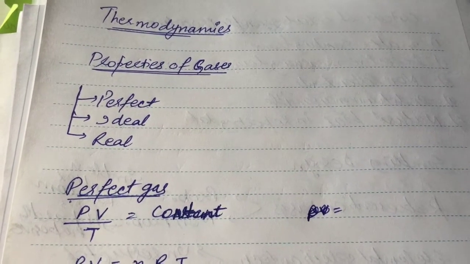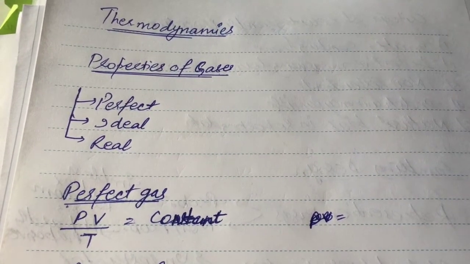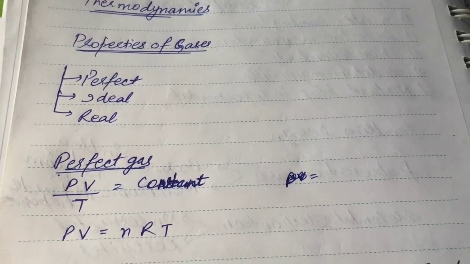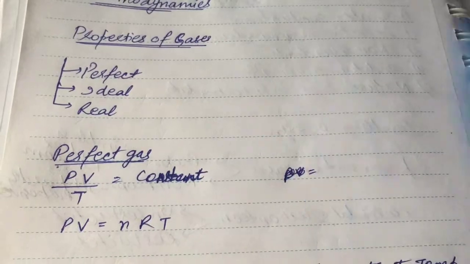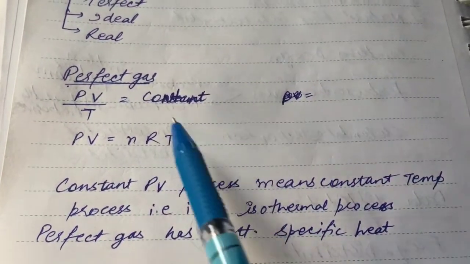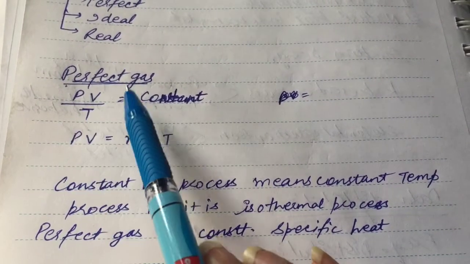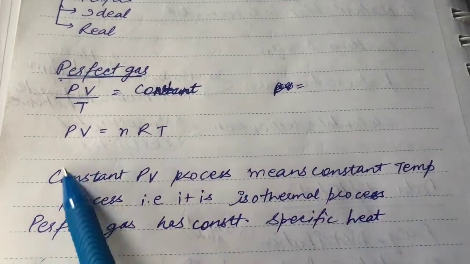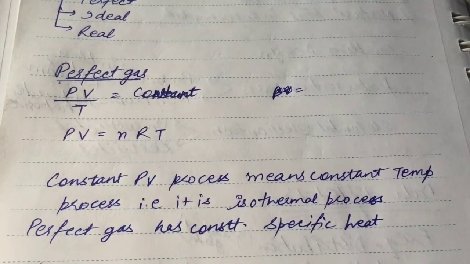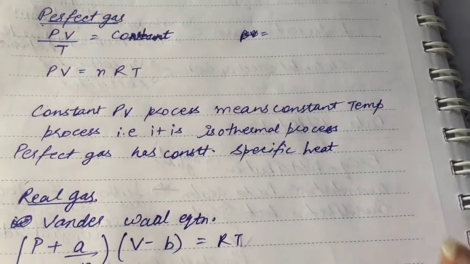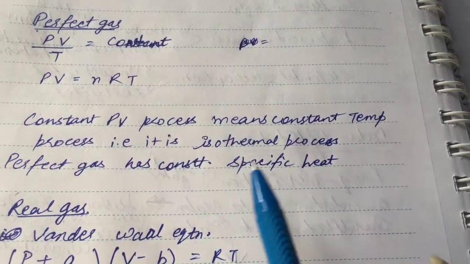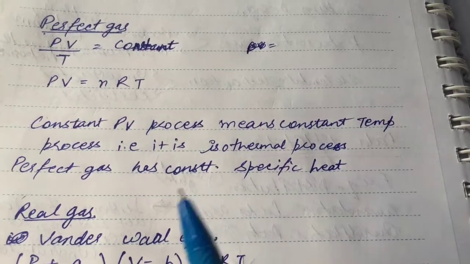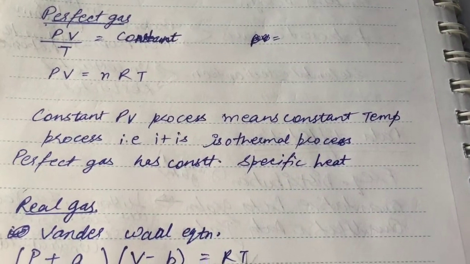This video is about properties of gases and properties of liquids. First we have properties of gases. Gases are of three types: perfect, ideal and real. For a perfect gas, PV by T, pressure into volume by temperature, is constant. PV is equal to nRT, where n is the number of moles. And constant PV process means constant temperature, therefore it being an isothermal process. A perfect gas has constant specific heat.